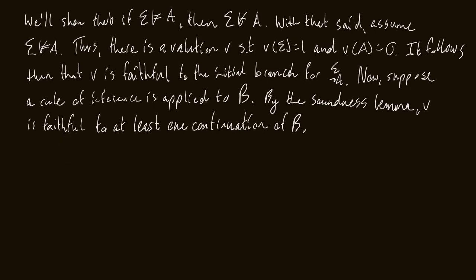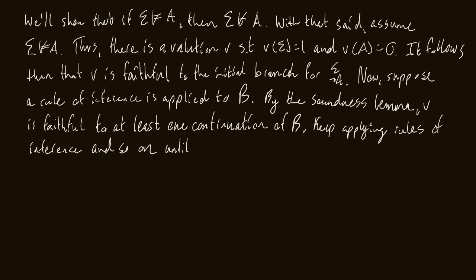So we have that V is faithful to at least one continuation of B. Now what? We'll say keep applying rules of inference, and so on, right? So we'll just rinse and repeat for as long as we can. So we'll do this, and so on, until the tree stops growing.